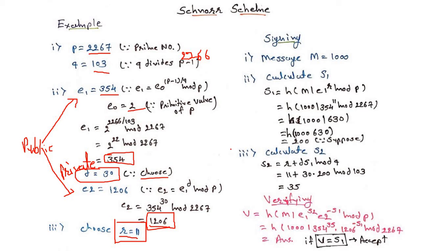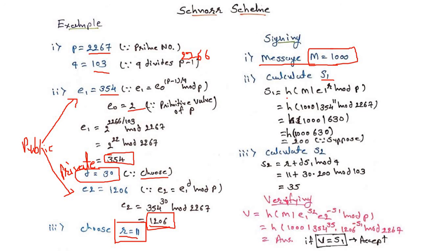Now we are going to sign the signature. So how will we sign the signature? First, we are going to take our actual message. Suppose our message is 1000. We are taking the value 1000 as our original message. First, we will calculate the value of S1. So how will we calculate the value of S1?